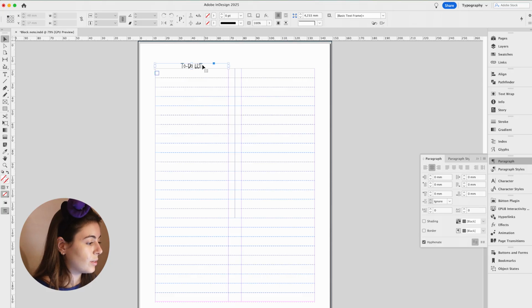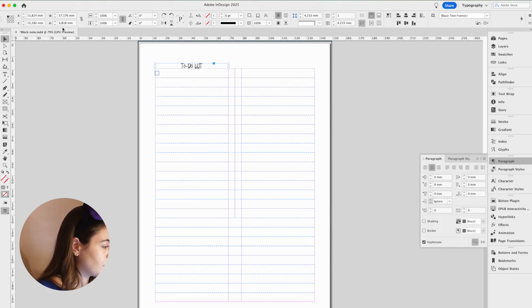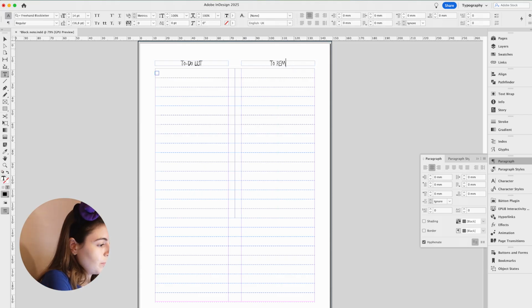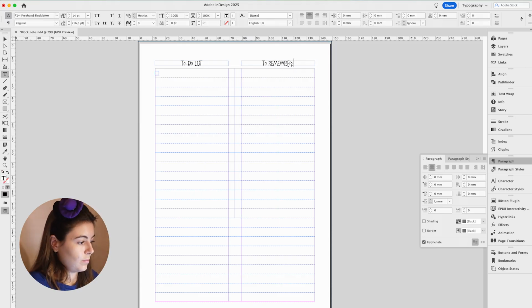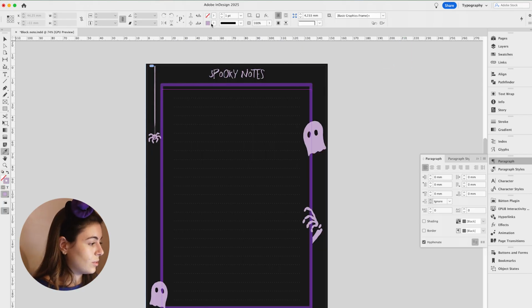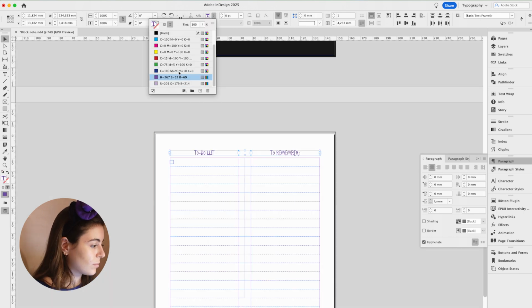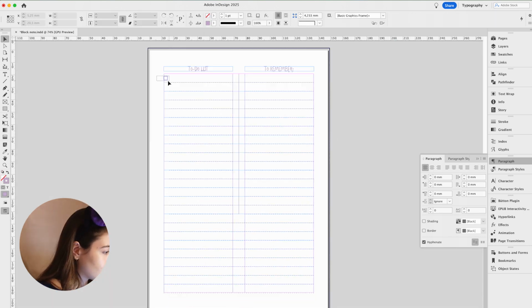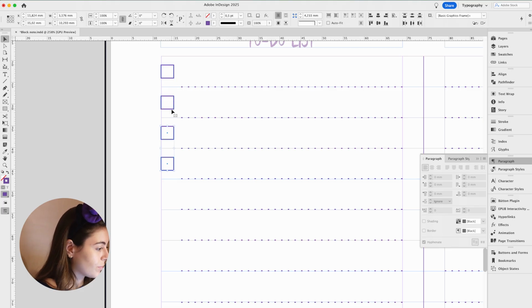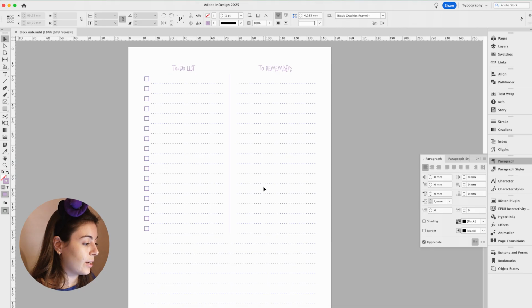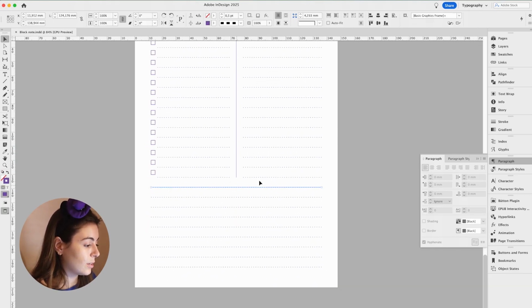We are going to leave like 4 millimeters space, maybe 2. So Y plus or minus 2. Yep, minus 2 millimeters. To remember. So plus, we want these to be of the same color as these ones. Then I'm gonna copy and paste this one. So we have our to-do list, we have our to remember, and now we just need this to be converted